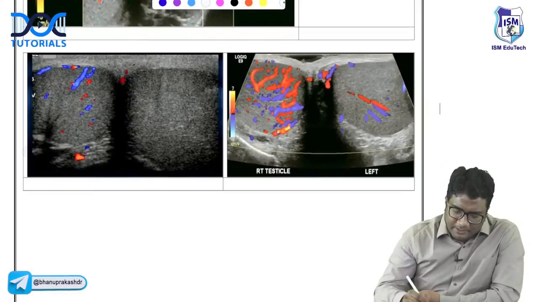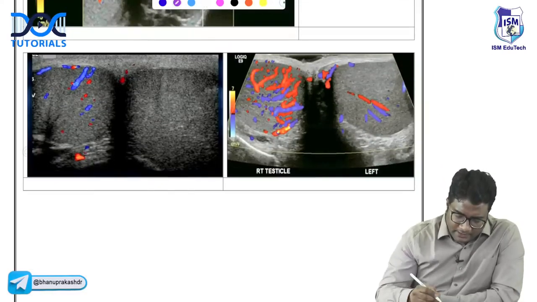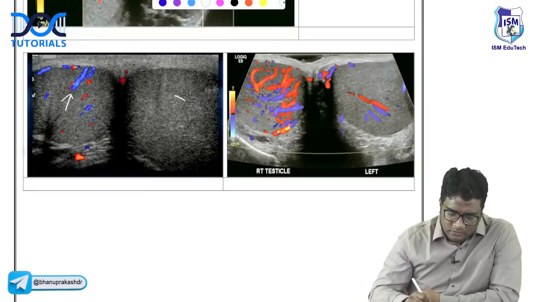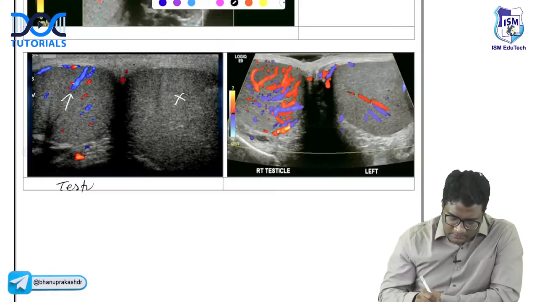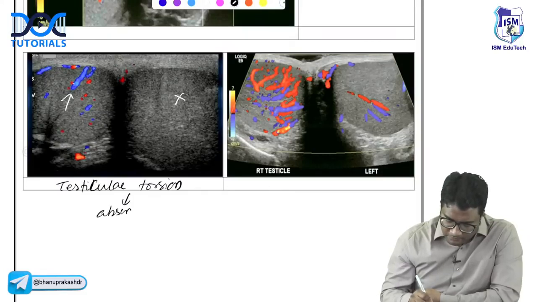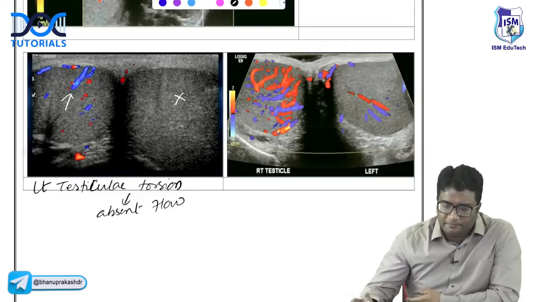But look here, this is a patient with acute scrotal pain and you can see this right testis is showing good color fill, but there is no color fill in the left testis. This is how we have testicular torsion. It shows absent blood flow, right? The left testicular torsion that you have.